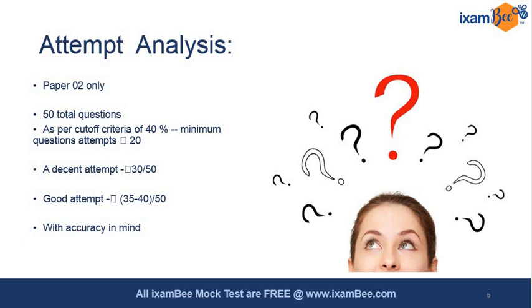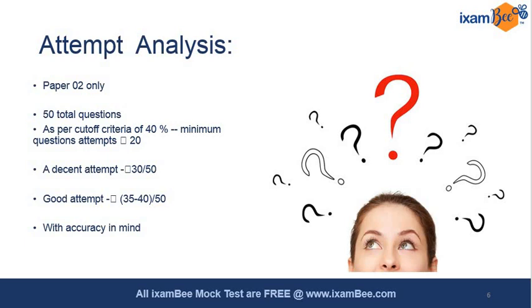So when it was 40%, there is a clear-cut boundary of 20 questions that you have to attempt correctly without any negative. But this is an ideal situation. Exceptionally, you have to attempt at least 20 questions to get that 40% criteria. But nobody has 100% accuracy, so there will be defaults where you will get some deductions, you will get some negatives.